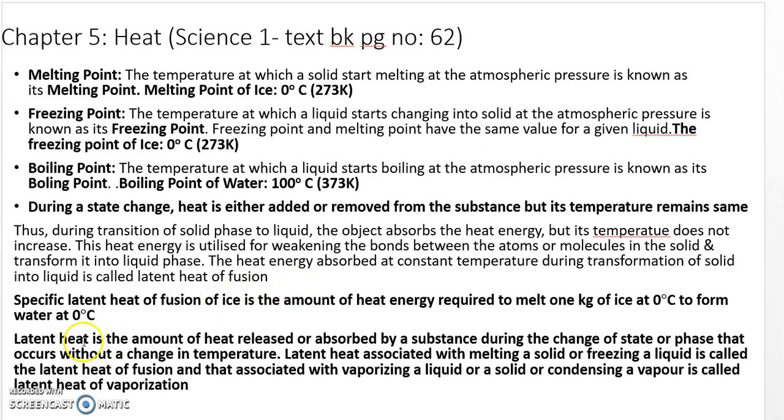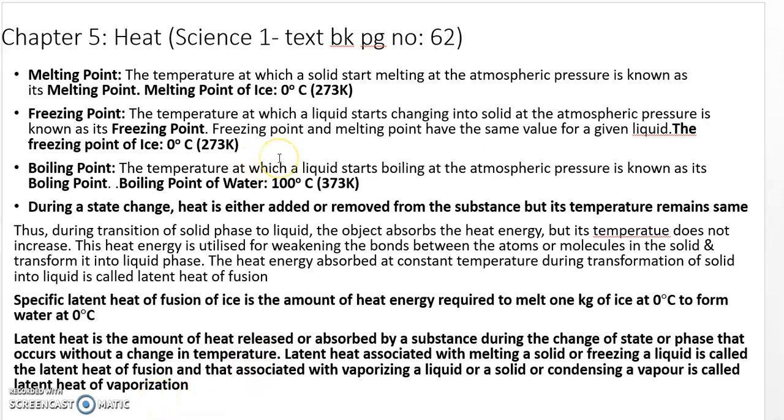So you can see here the definition. What is latent heat? It is the amount of heat which is released or absorbed by the substance during the change of state or phase that occurs without a change in temperature. Latent heat is associated with melting a solid or freezing a liquid, and that is called latent heat of fusion. That associated with vaporizing a liquid or condensing is called latent heat of vaporization.